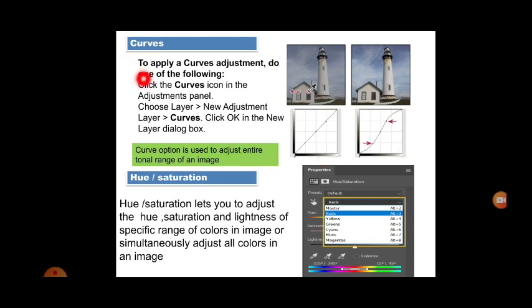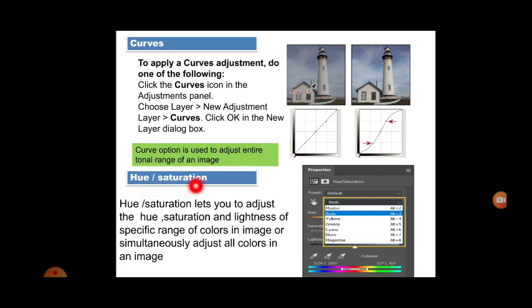Next is the curves. To apply the curves adjustment, do one of the following. So this is curve adjustment. We are going to adjust the curve. Click on the curves adjustment panel, choose the layer, new adjustment layer, curves. Click on OK in the new layer box. So this was straight actually. We made it a little bit curved. So the image looks a little bit slanting, so that the image looks nice. Nowadays all these things are there where we are going to enhance the photography. It should look a little bit curved. So all these things we are going to process the image using these tools. The curve option is used to adjust the entire tonal range of an image.